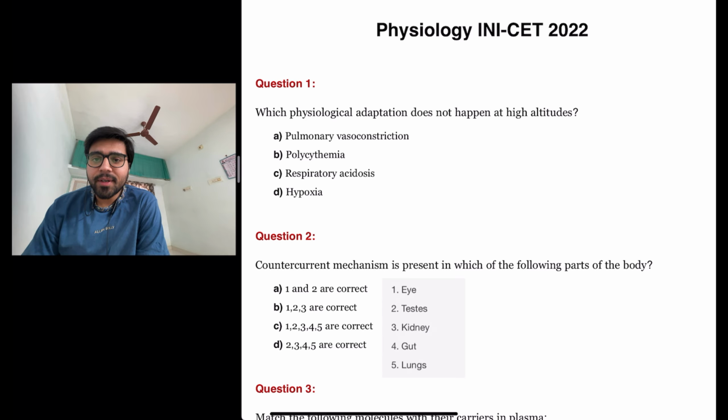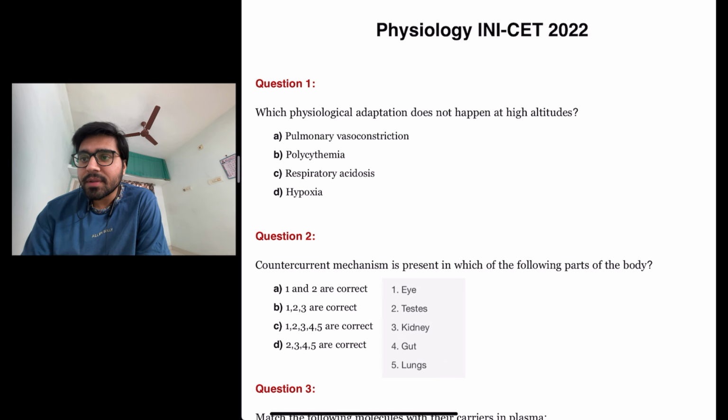So today we're going to discuss with you about the recall questions of physiology subject of INI-CET 2022. So let us start discussion of the questions. So the first question is, which physiological adaptation does not happen at high altitudes? So let us look at the options.